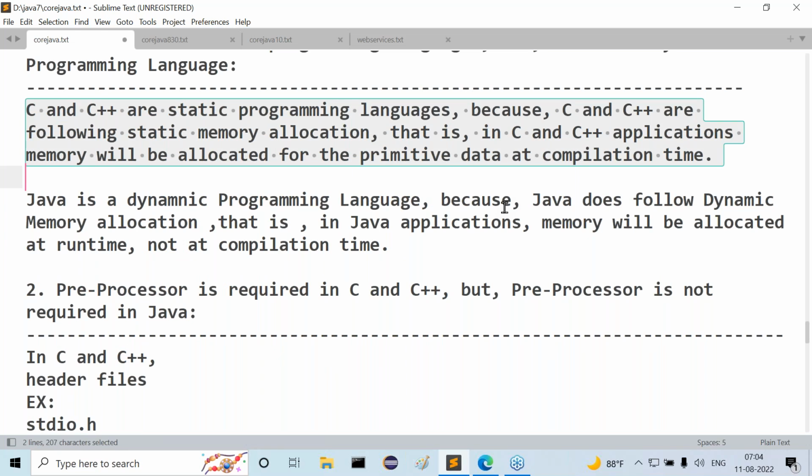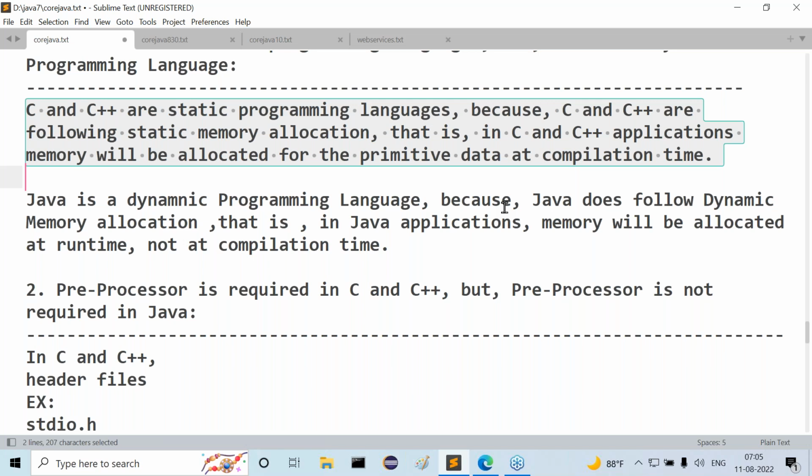Why? Because in C and C++, memory allocation is going on at compilation time, not at runtime, for the primitive data. So C and C++ are static programming languages. But in the case of Java, memory allocation is going on at runtime, not at compilation time. Because of this reason, Java is a dynamic programming language.